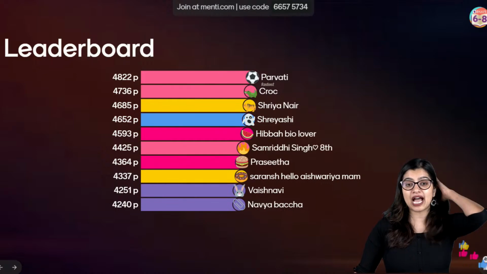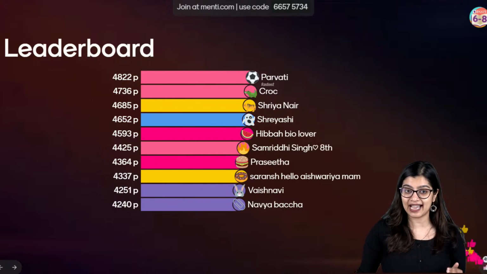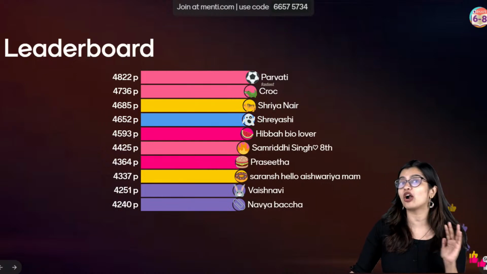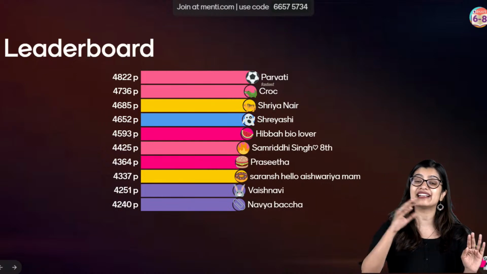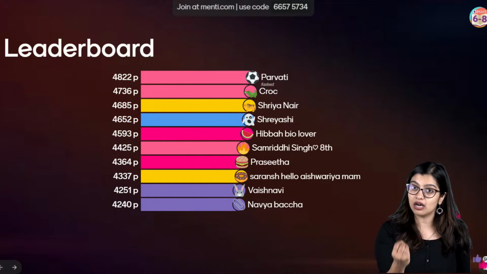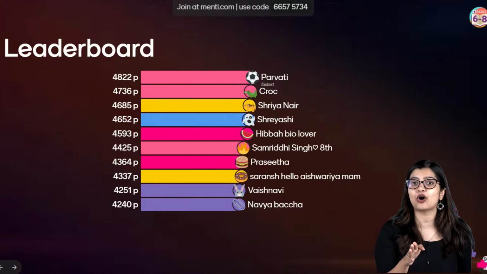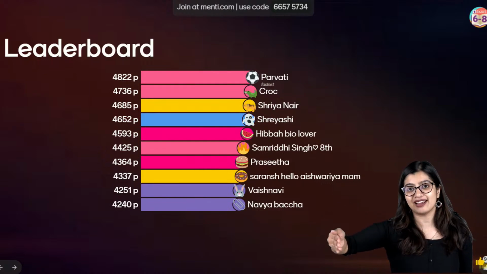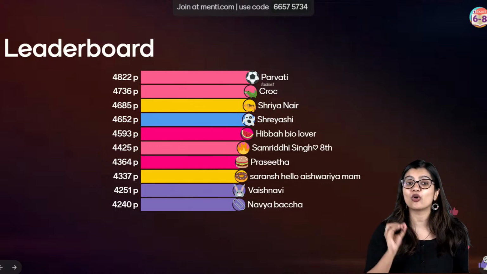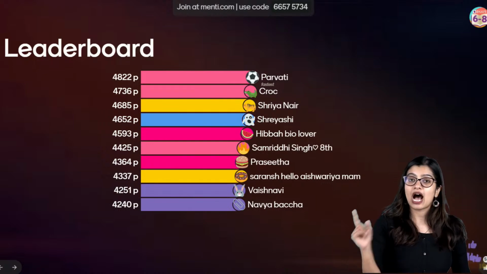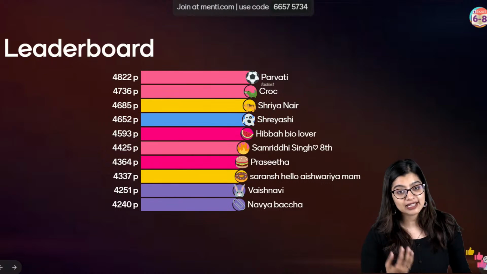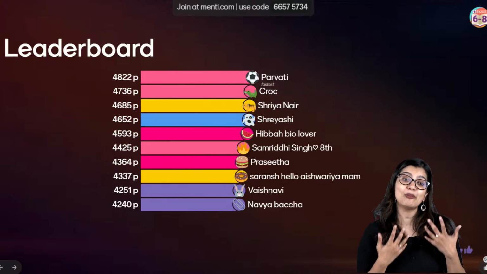Yes? Which diagram was it? That was the structure of seed diagram. Now, many of you today in the class, the questions that I have given are not from grade 8. That means that they are not exactly going to be from the chapter crop production. But these are some important terms, concepts that you should be aware of before I start teaching you agriculture and steps of agriculture. Which is why it's very, very important that all of you take the bridge session seriously. Otherwise, what will happen when I start the chapter, you will have doubts in the basics. That is why students, please make sure that you all pay attention.